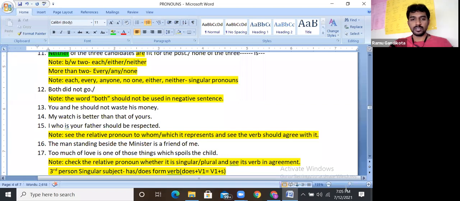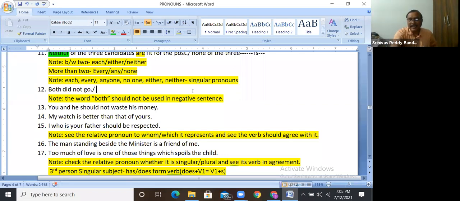So Srinivas Reddy, sir. Yes, sir. So can I hand over? Yeah, sure, sir. Just one last sentence, sir.